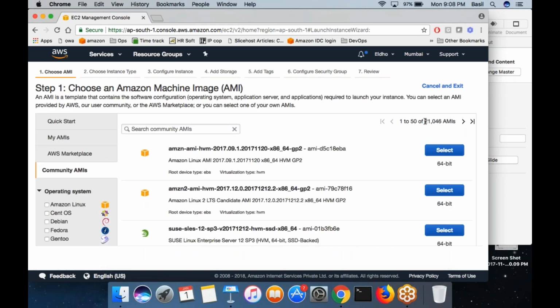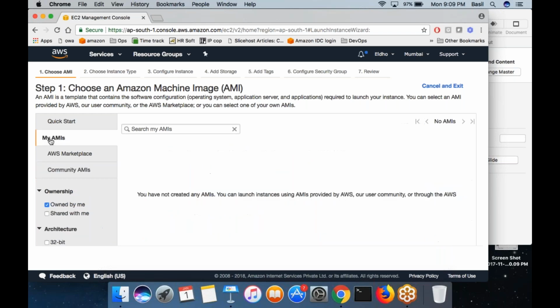There are nearly 21,046 AMIs out there you can choose from. And if you want to create your own AMI, like I said, once you have an EC2 machine, then you can create your own AMIs. In such situations, you can go to the My AMIs page where you can see the list of AMIs that you have created. You can select that AMI and create the machine.